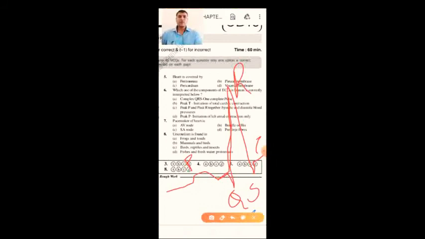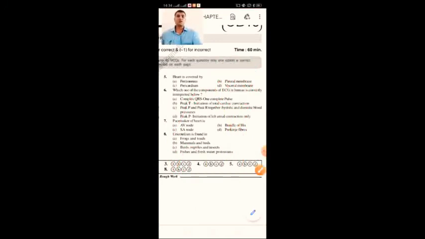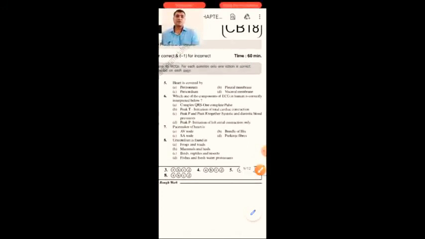Here from this, P is here and R is here. So this indicates the systolic and diastolic blood pressures of the heart. This complex shows you the systolic and diastolic pressures of the heart. So option C is the right answer. Next, pacemaker of heart. Pacemaker means which regulates the heart movements.